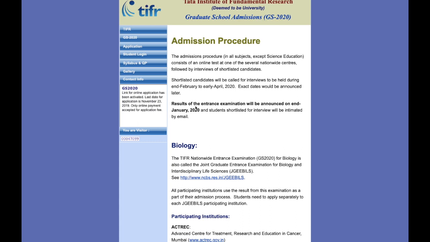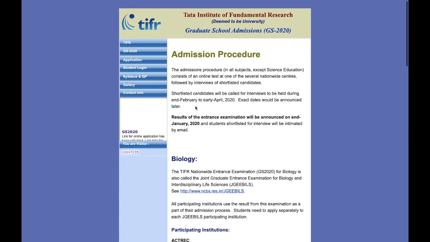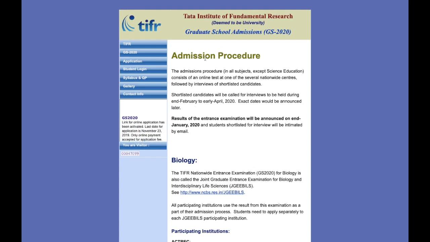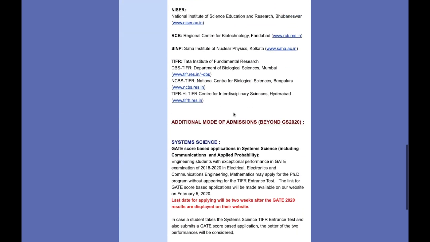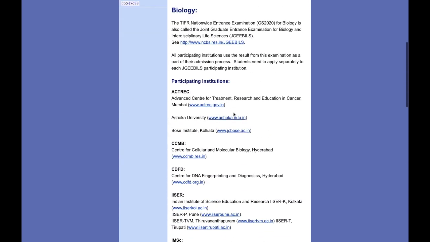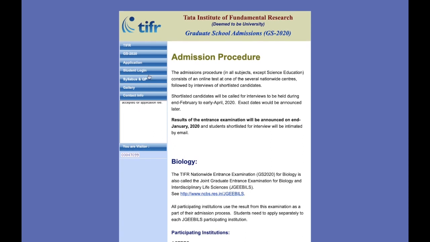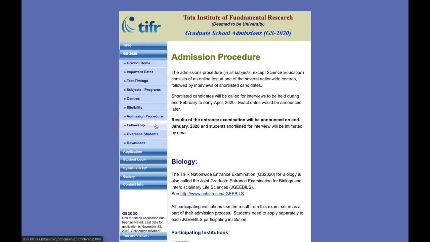You have to pass this entrance exam, and the students who pass will be called for an interview, and after that you can join the TIFR institute. That's the admission process for chemistry students. For biology and other students there are different ways, but for chemistry students it's the only way to get admission in TIFR.